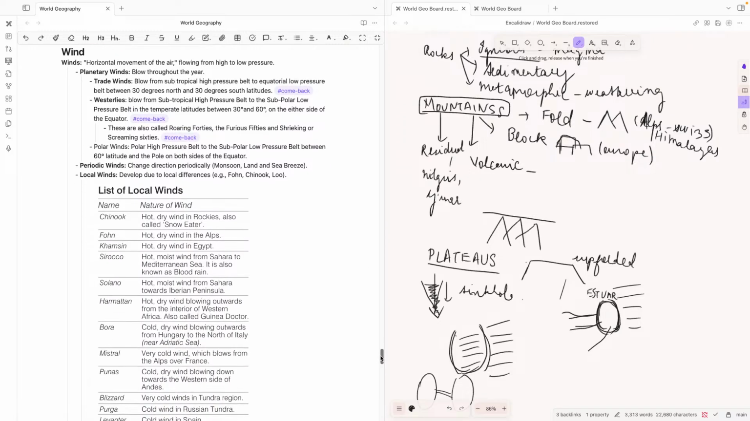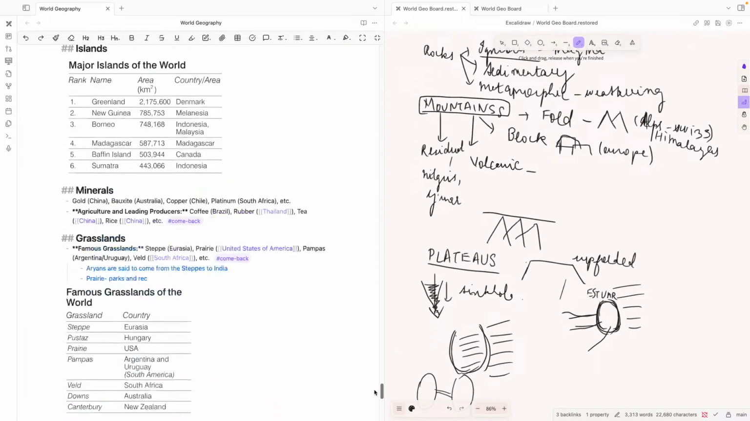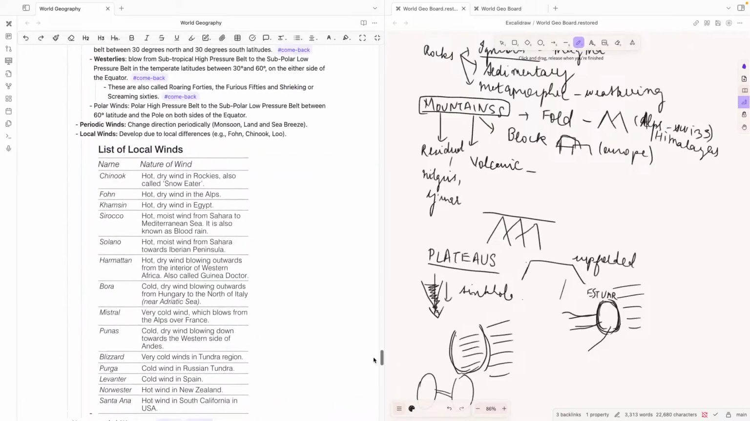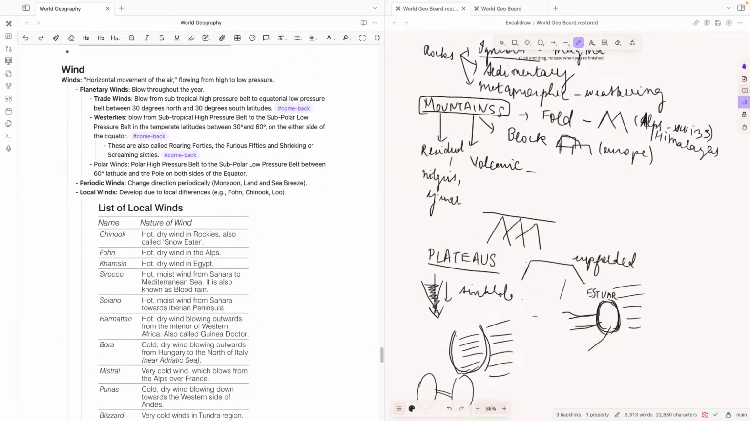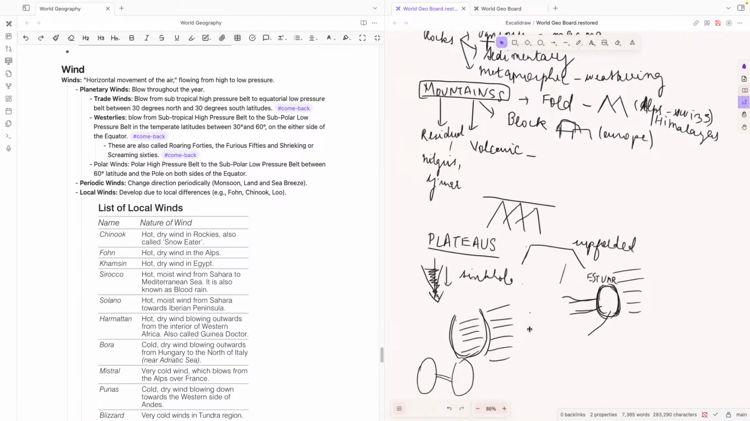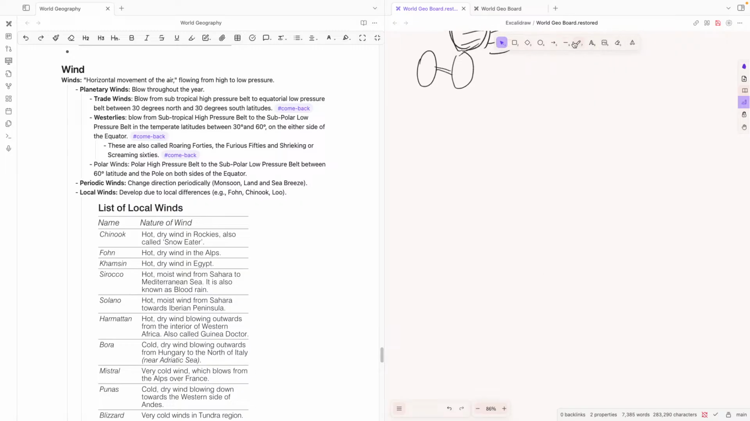Wind. So here we'll be seeing some types of wind. Wind is the horizontal movement of air flowing from high pressure to low pressure.